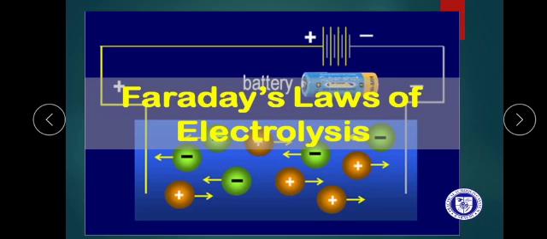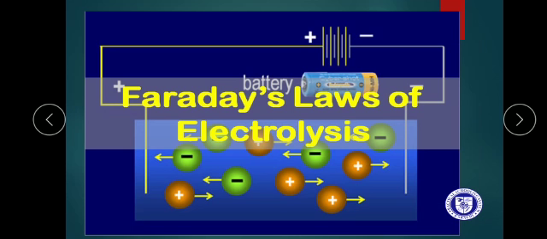Before the explanation of Faraday's first law of electrolysis, we must understand electrolytes. What are electrolytes? Electrolytes are substances which easily pass electricity through them. The aqueous solution which does not allow electricity to pass is termed a non-electrolyte. Salts, acids and bases are good electrolytes.